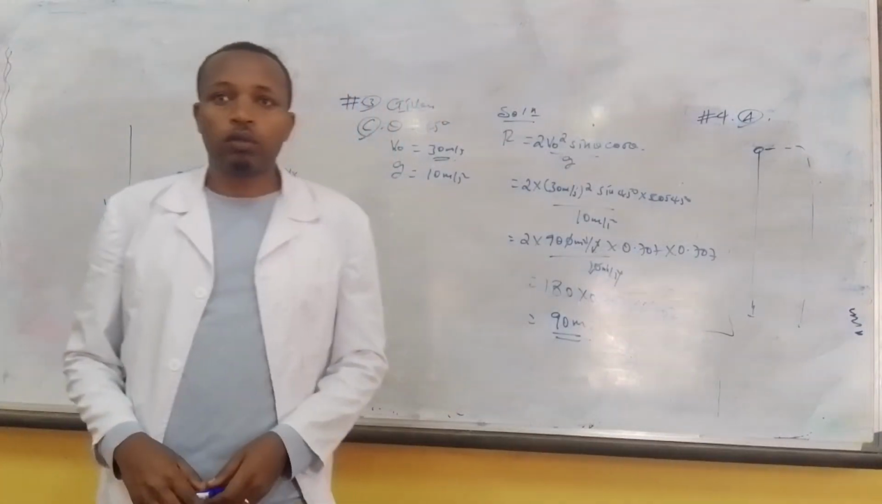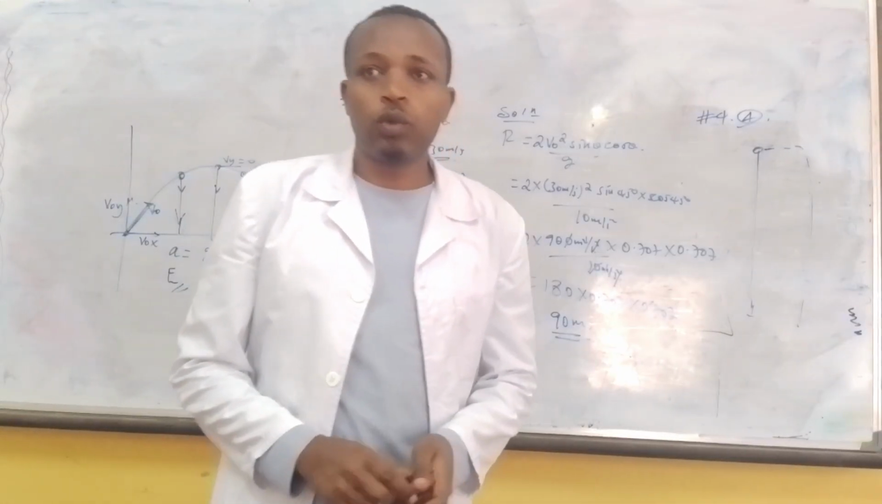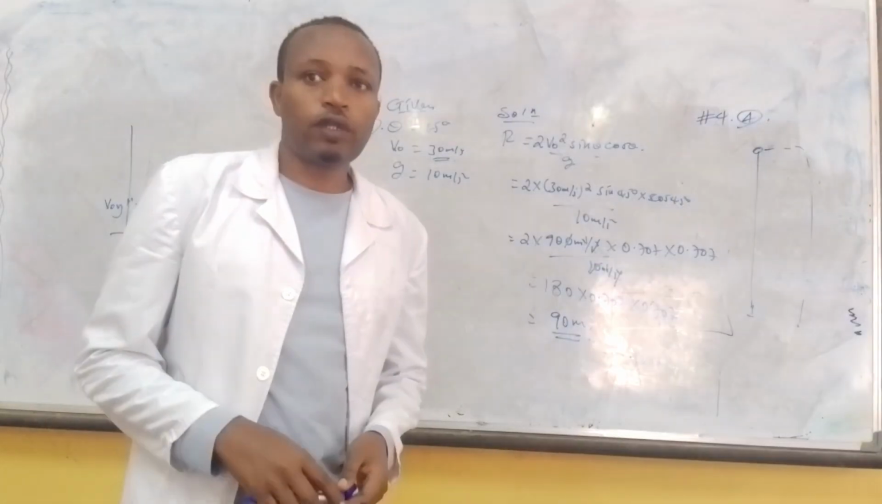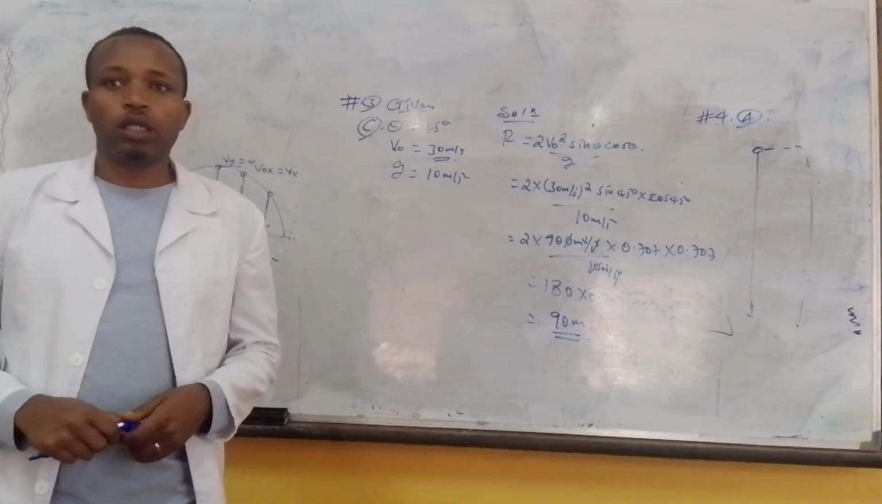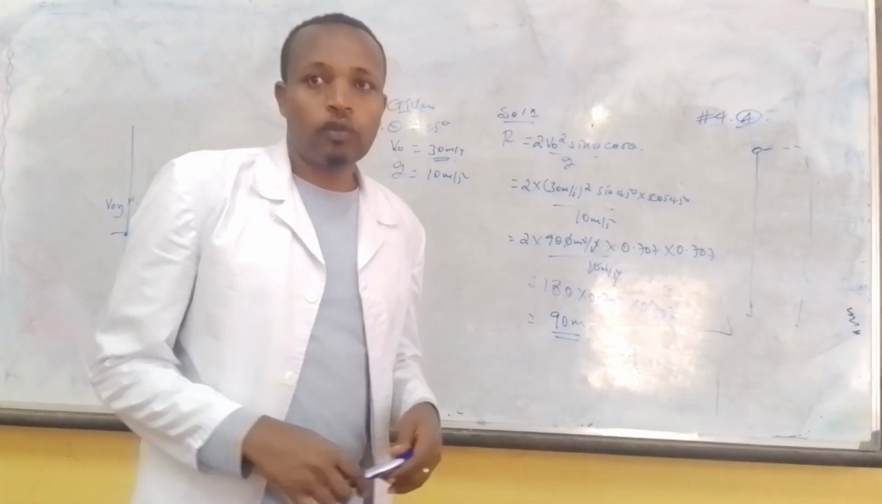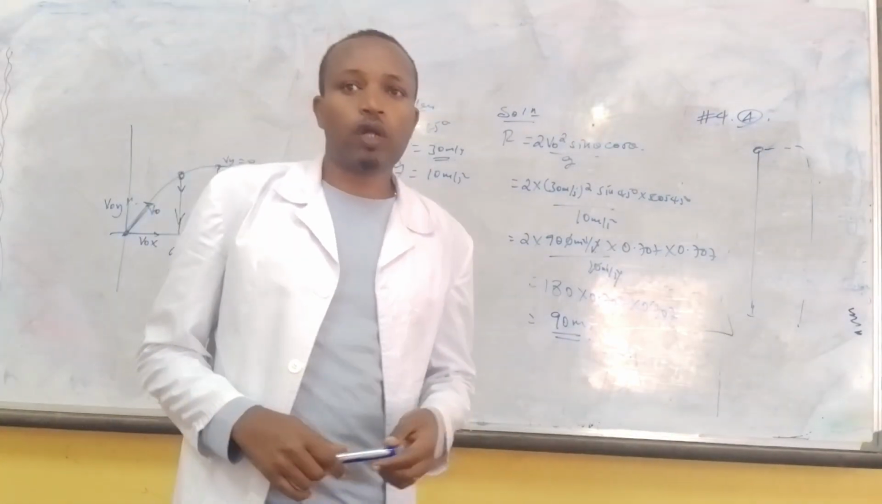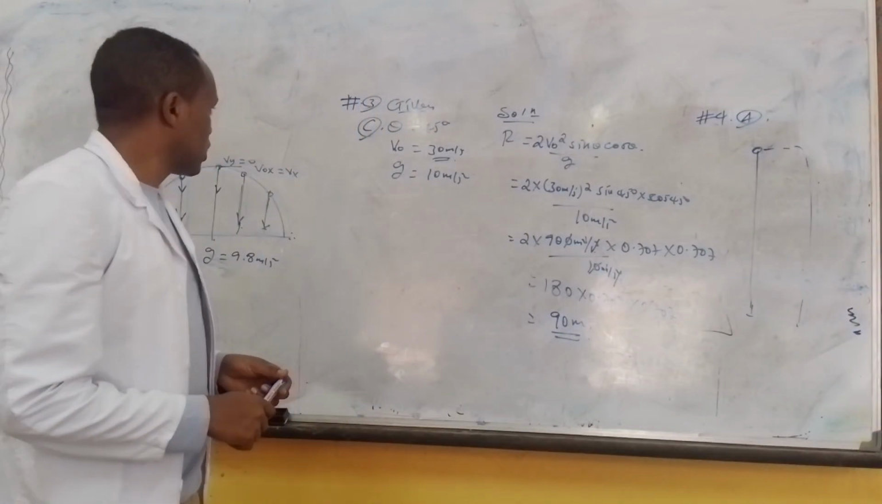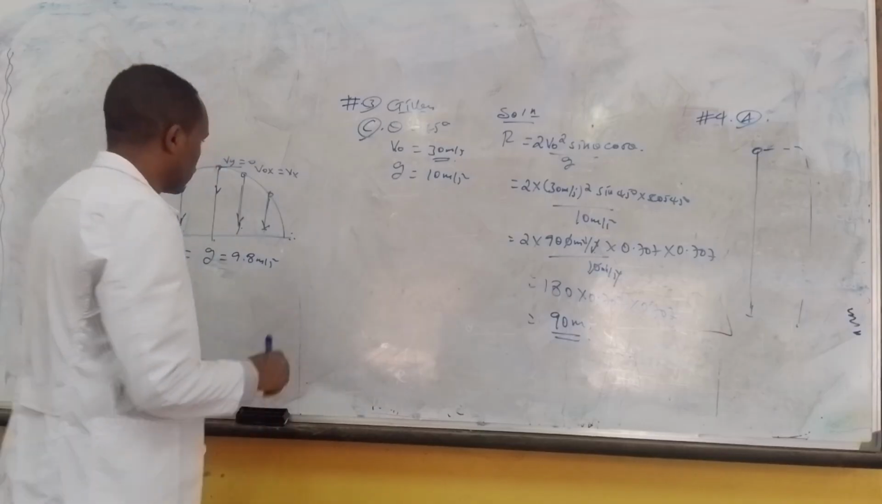And when we come to question number 5, a football is kicked with an initial velocity of 15 meters per second at an angle of 60 degrees above the horizontal. What's the time of flight for the football? Let's calculate now the time of flight for the football.